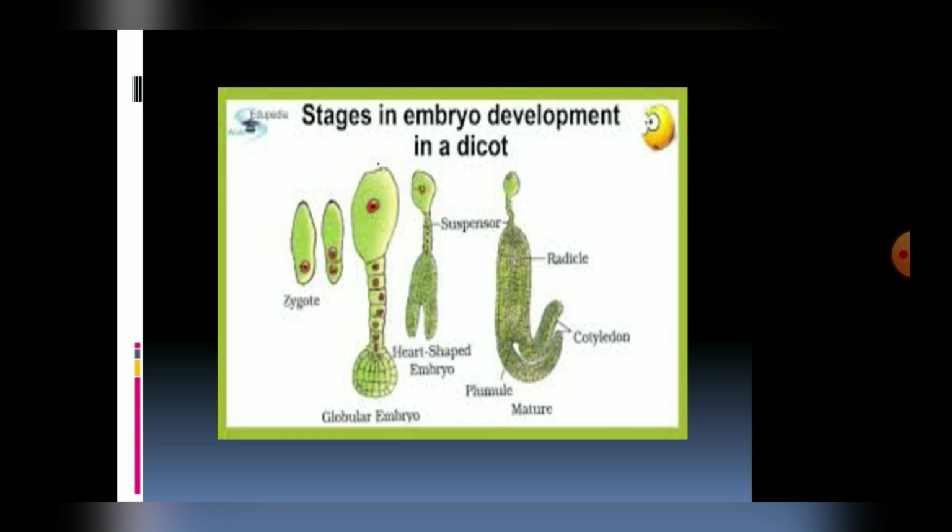Usually this diagrammatic or schematic representation comes in the exam for 5 marks, and you only have to draw these 5 diagrams. These are given in NCERT, so you are supposed to draw the diagram in this way, but these are given in the orthotropous ovule. Orthotropous means it is not an inverted ovule, it is a straight ovule.